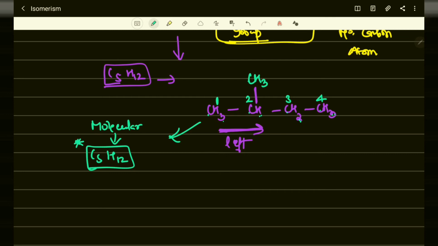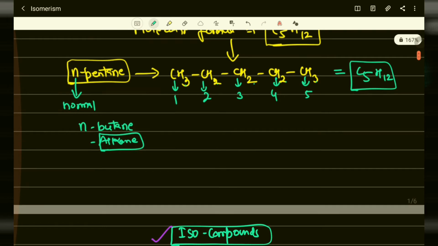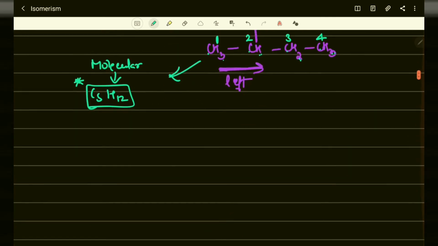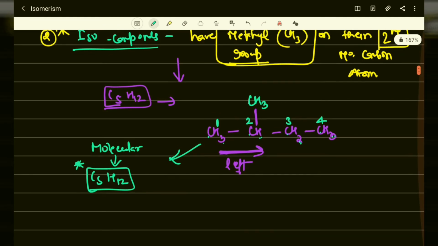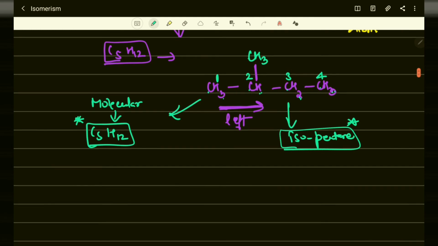Again we can see that normal pentane has the molecular formula C5H12 as well as iso also. This is known as isopentane. But remember, the IUPAC name will change.